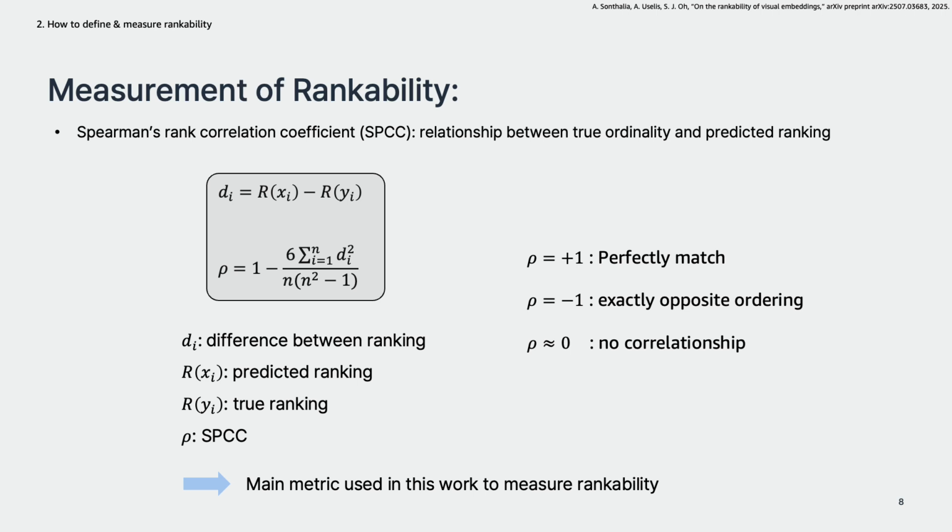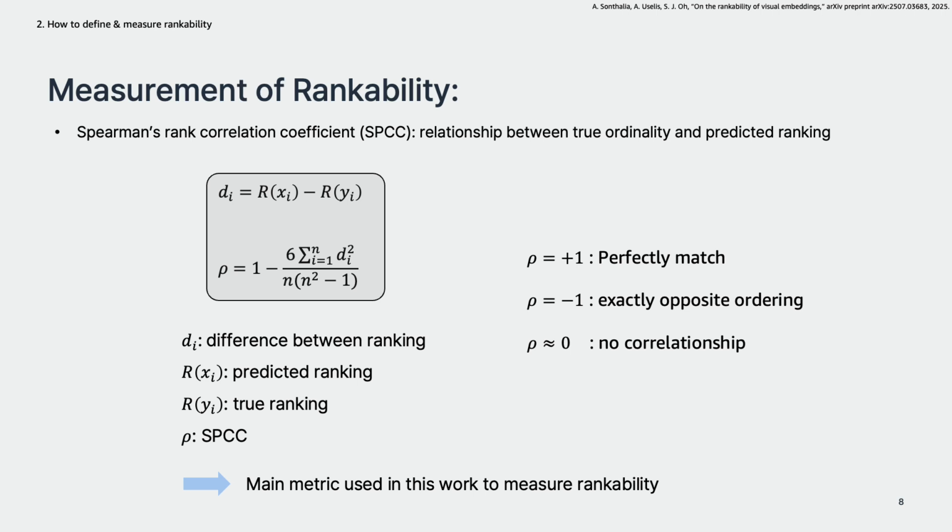This slide explains how to measure rankability. The author used Spearman's rank correlation coefficient as the main metric to measure rankability. The score is defined as rho and calculated from the difference between predicted ranking and true ranking. This score can vary between +1 and -1. If it becomes 1, it means the two rankings are perfectly matched, and if it's -1, it means exactly opposite ordering.